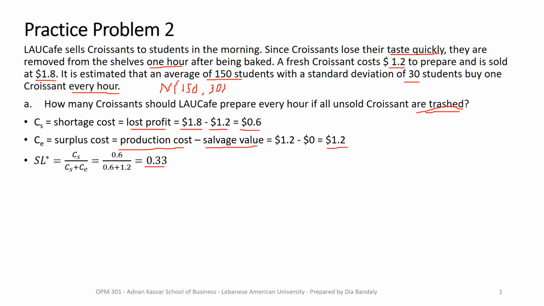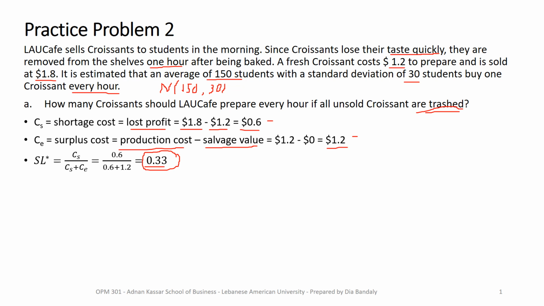That means I'm always willing to have a shortage rather than a surplus, because it costs me much less. That explains why it's optimal for us to serve only 33% of our demand. This is optimal.